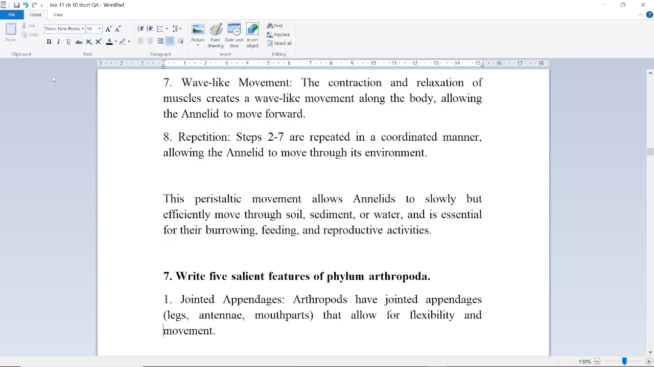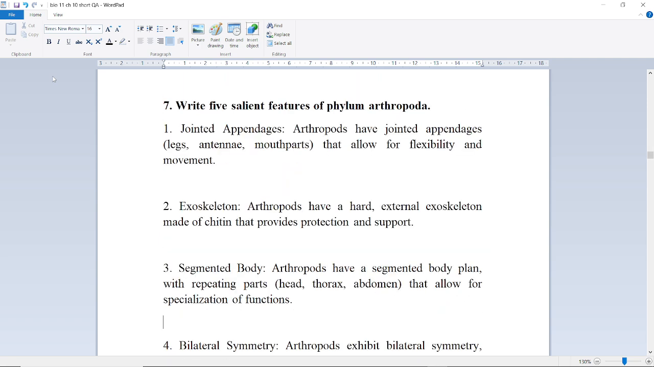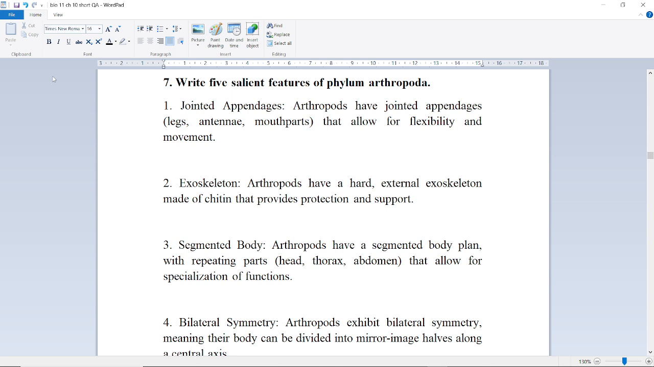Next question is, write 5 salient features of phylum Arthropoda. First of all, they have jointed appendages. Arthropods have jointed appendages, legs, antennae, and mouthparts, that allow for flexibility and movement. Next is exoskeleton. They have a hard external exoskeleton made of chitin which provides protection and support.